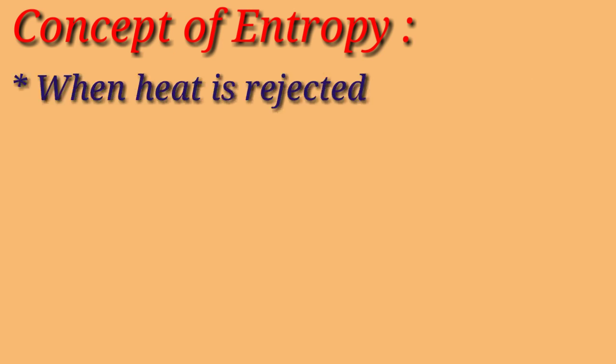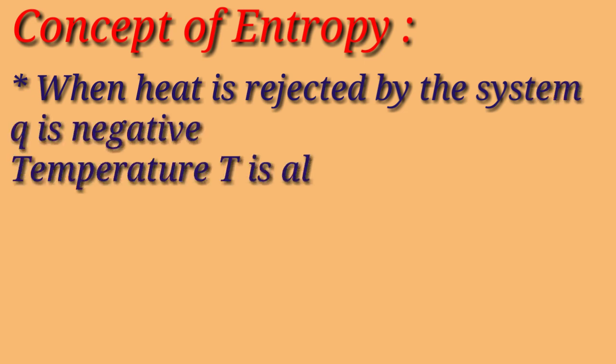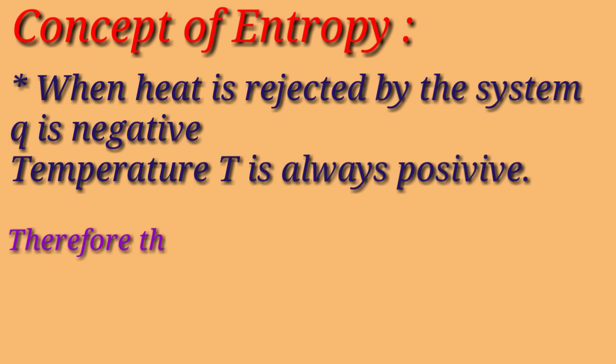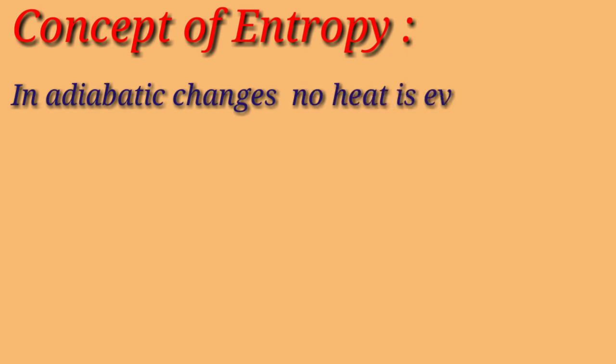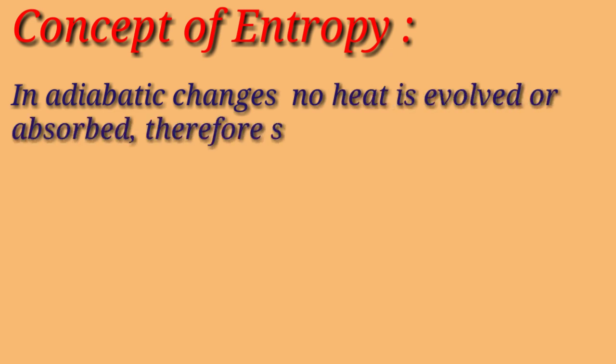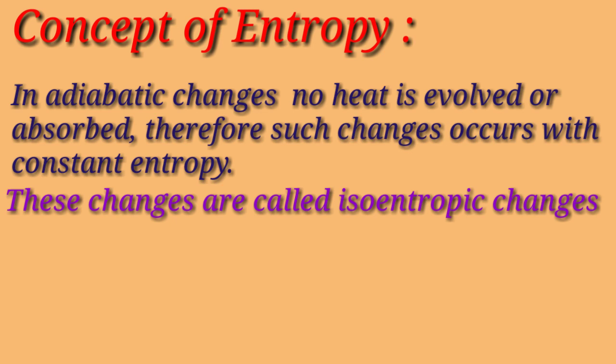And when heat is rejected by the system, Q is negative and hence delta S also becomes negative. In case of adiabatic process, no heat is evolved or absorbed. Therefore, such changes occur with constant entropy, and these changes are called isoentropic changes.